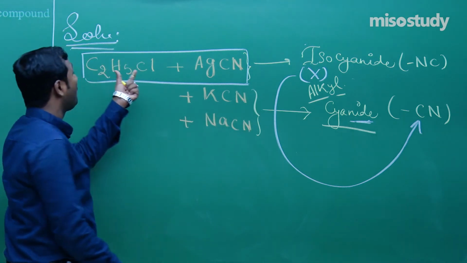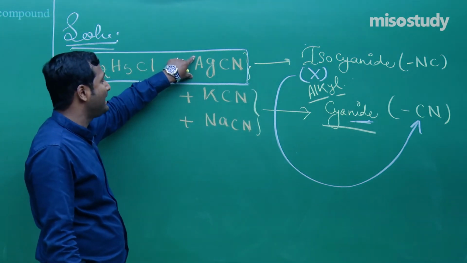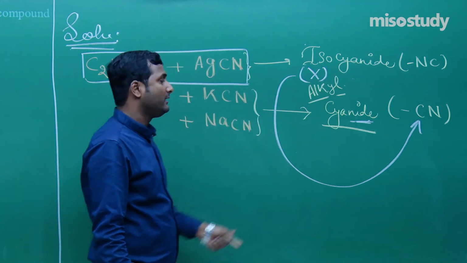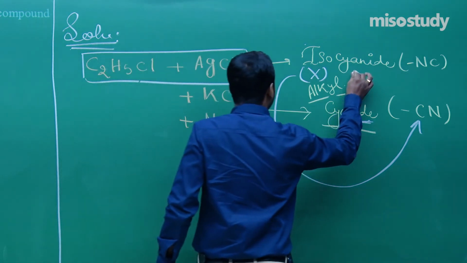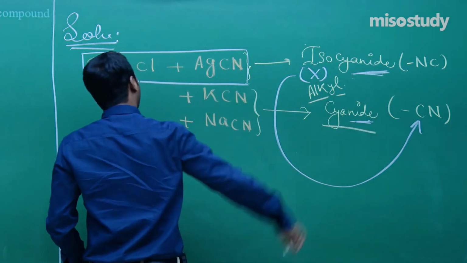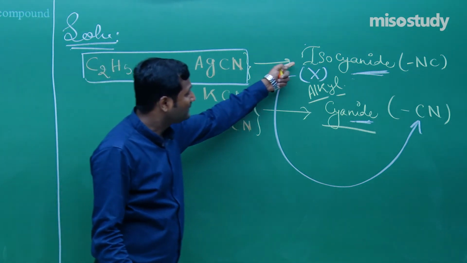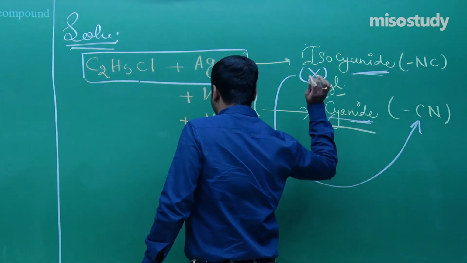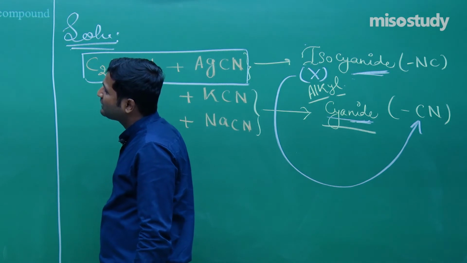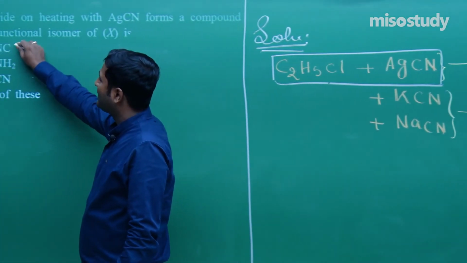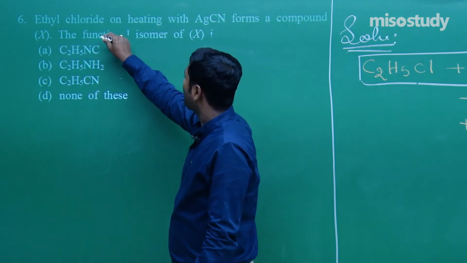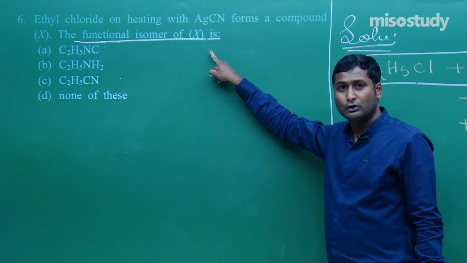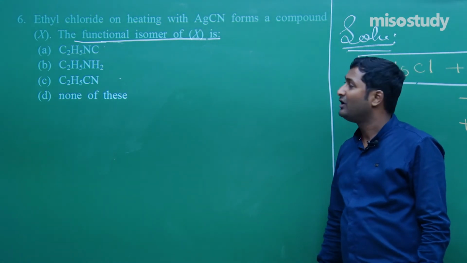According to the question, when ethyl chloride is treated with AgCN it forms a compound X. Write the name of the compound which is the isomer of X. The compound X is isocyanide and the functional isomer of isocyanide is cyanide. Clear to you? So which one is the correct option? Don't get confused, this is the product X, and the question asks for the functional isomer of X. Read the question carefully, otherwise you will get a wrong answer.